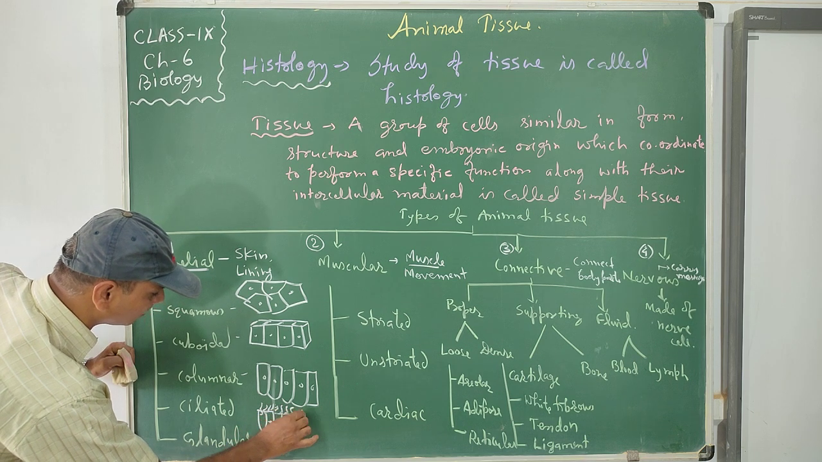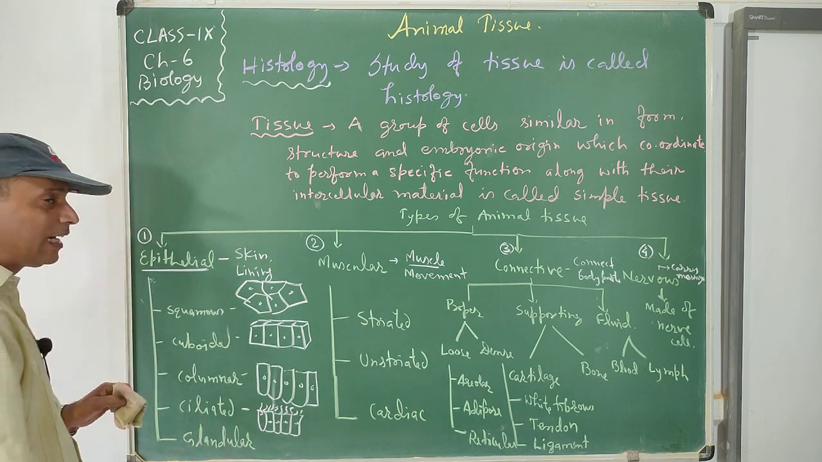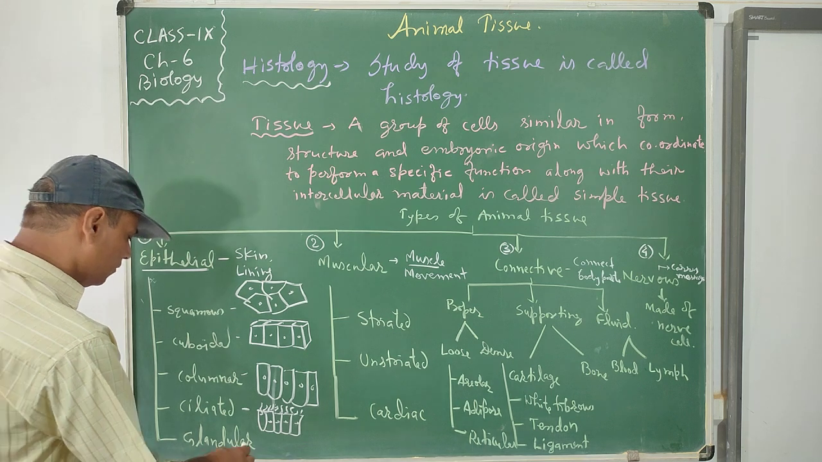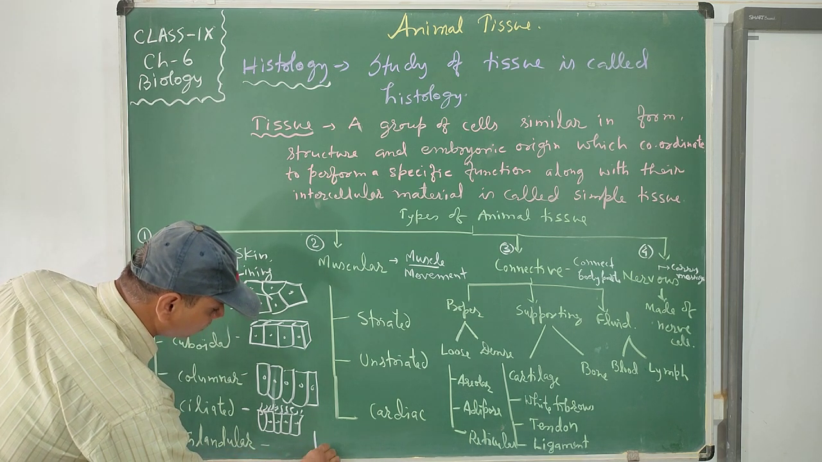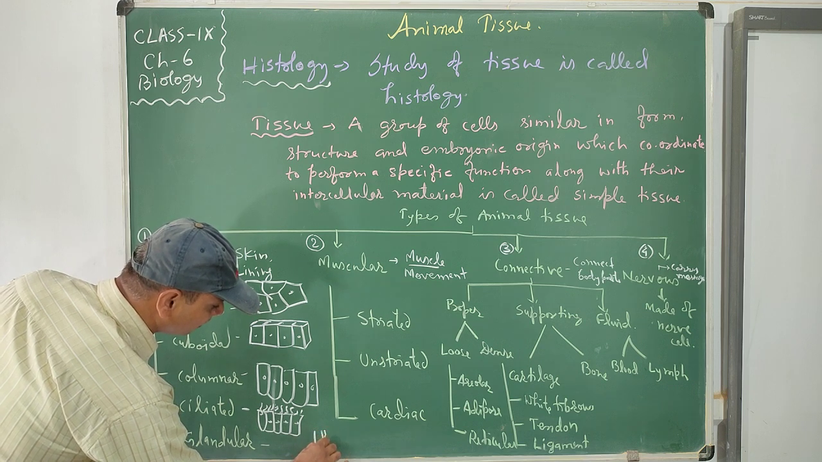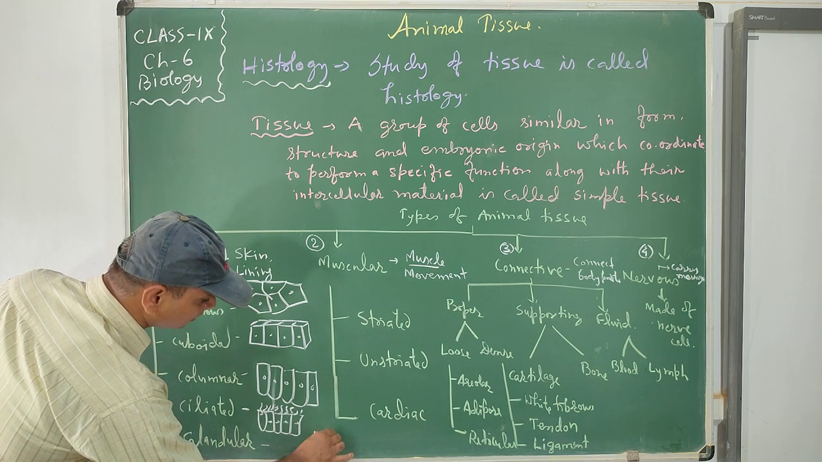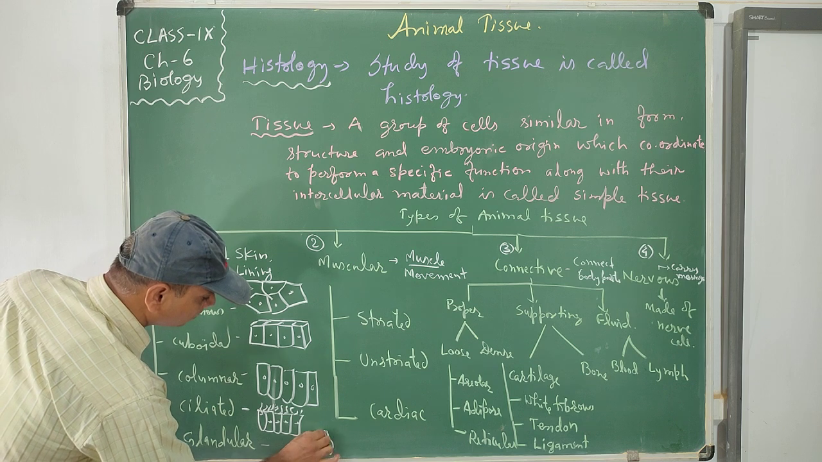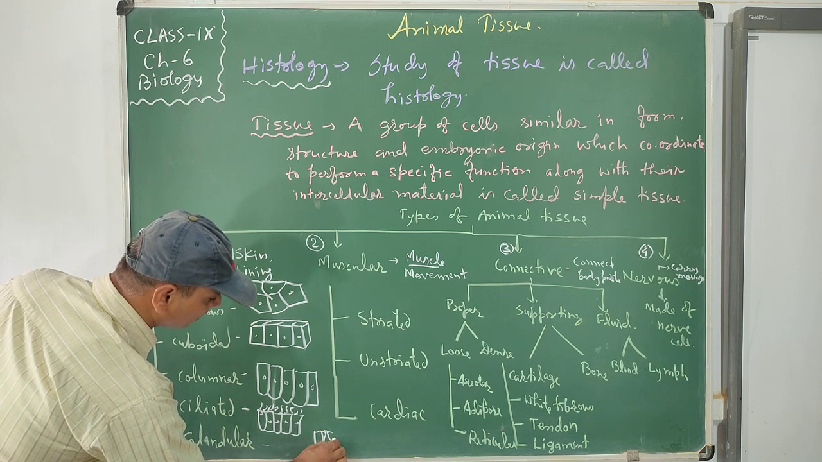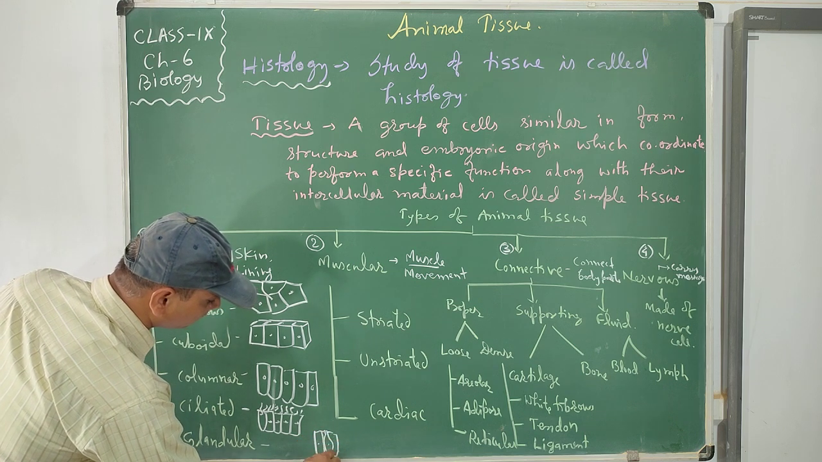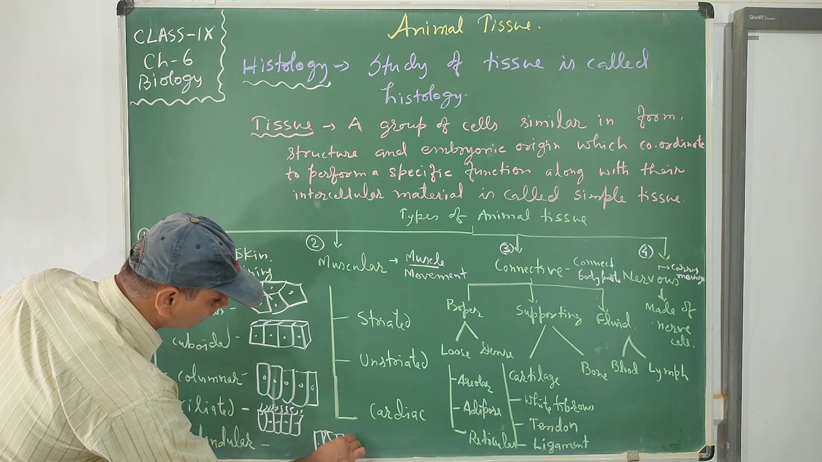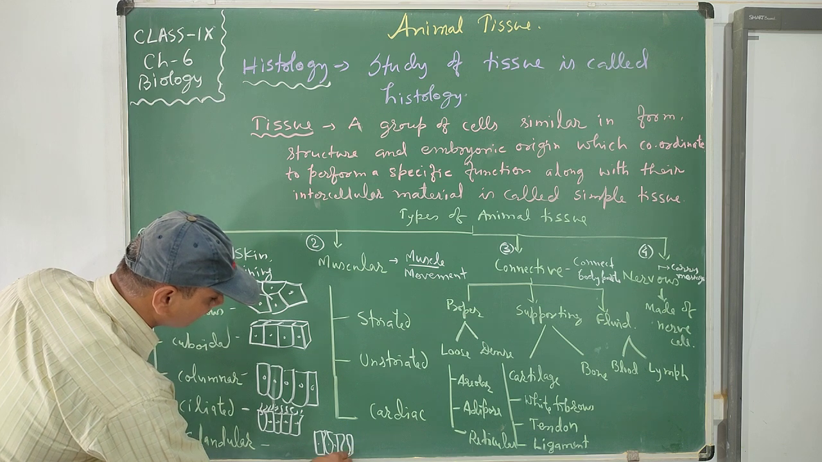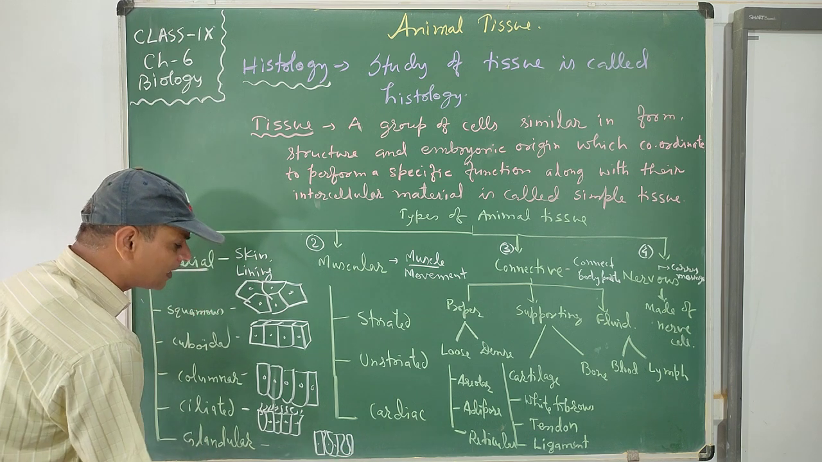This is the ciliated epithelium, and the tissue in which a gland is present is called glandular. So this type of tissue has a gland within it, which secretes something. Glandular tissue has the property to secrete something. So this is the glandular tissue.